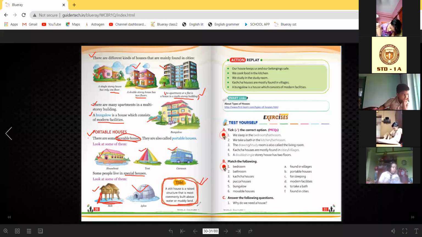Completed. So we just had completed this chapter, but no need to do this exercise. We'll solve the exercise tomorrow. No need to do it in the home. Is it clear to all? No need to do the exercise in the home. We'll do it. And from this chapter, I would like to give you one project. Okay, not today. Friday we'll give you one project from this chapter.